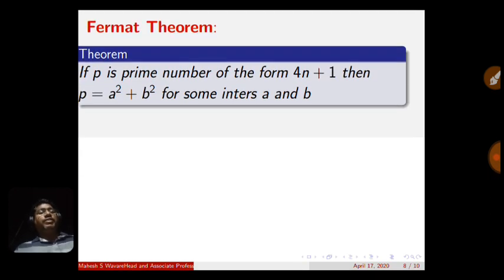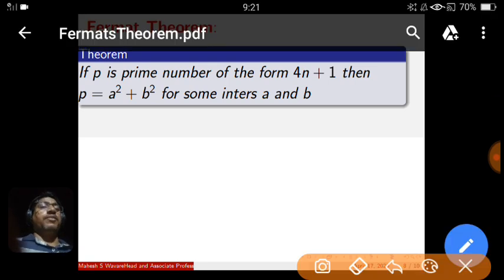Now we discuss the important Fermat's theorem. We have to apply these two results. We have to consider one pattern type of prime numbers. P is a prime number of this form 4n plus 1. Means what are the prime numbers of this form? 5 is a prime number of this form.